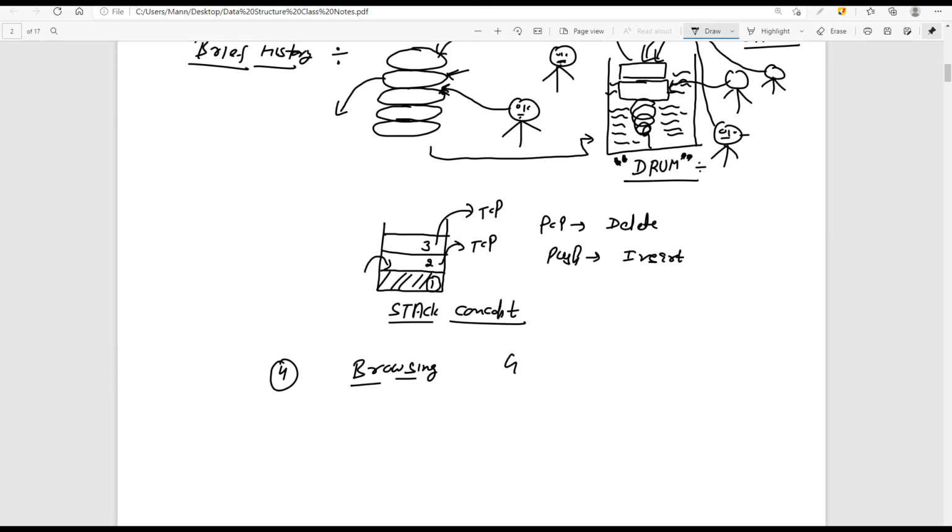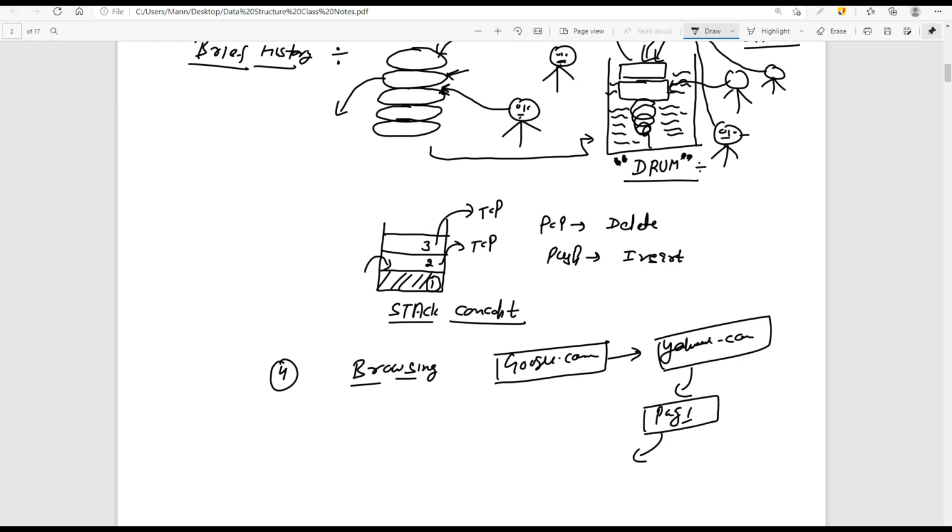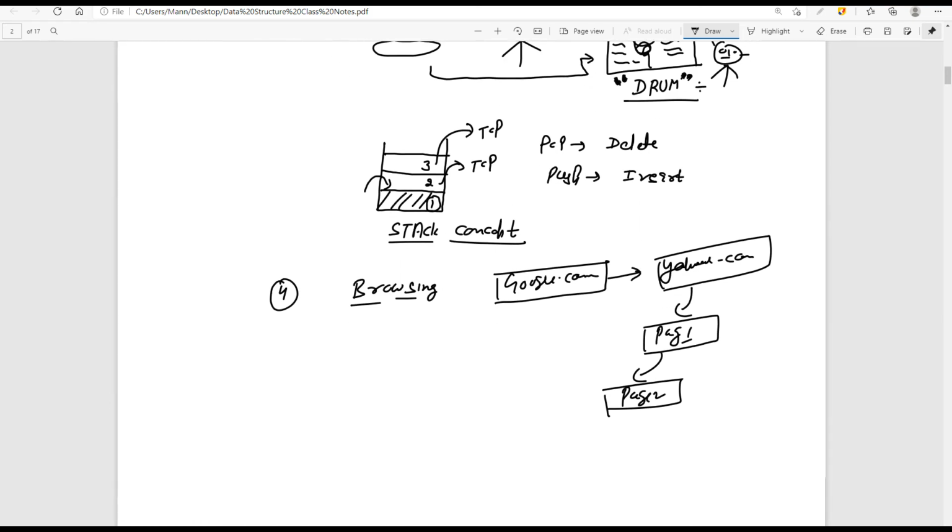You just open Google, then you go to yahoo.com, inside Yahoo you scroll to page number 1, then page number 2 and so on. So how is our browser going to remember all these things?